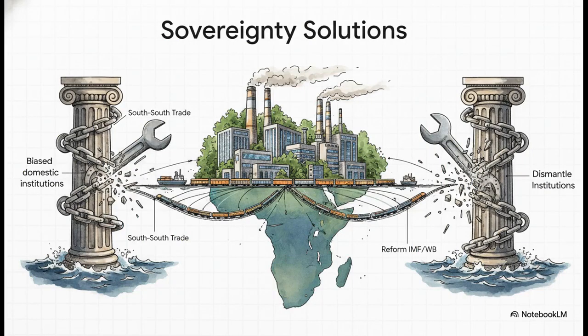So how do we dismantle this? Well, mere foreign aid won't work. Actually, it often just reinforces those old extractive habits of the elite. True sovereignty requires massive structural transformation. First, countries have got to retain value locally through industrialization, rather than just endlessly exporting raw materials. Second, we need to boost South-South trade, things like the African Continental Free Trade Area, to break the reliance on Western intermediaries. Third, we have to actively dismantle those heavily biased domestic institutions that only serve elites. And finally, global institutions like the IMF and World Bank absolutely must be reformed to end these austerity traps that just punish the marginalized while protecting elite capital.